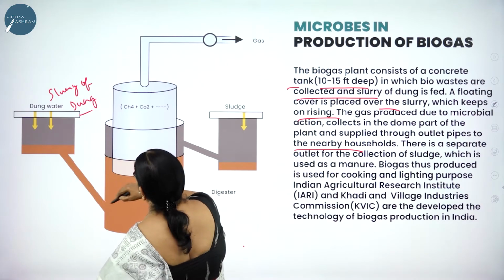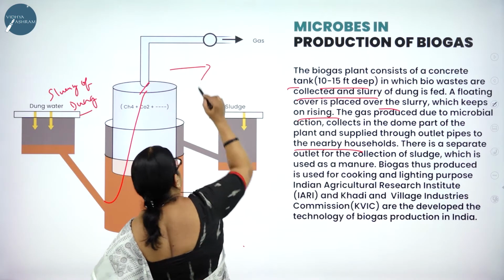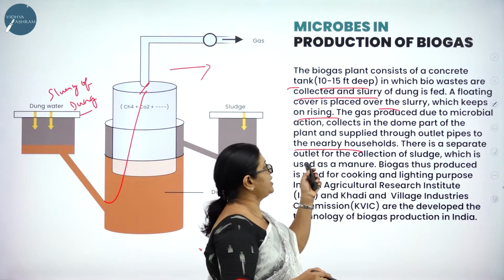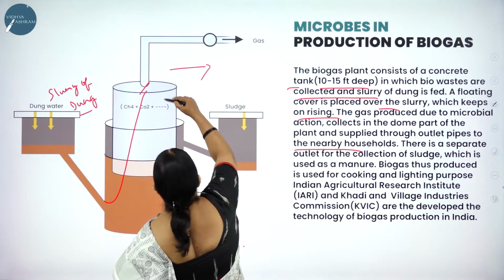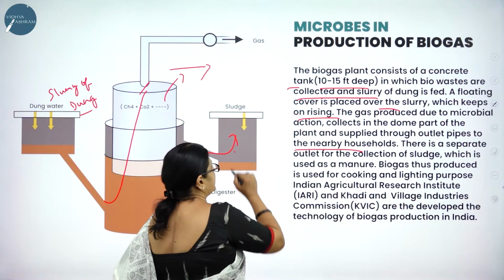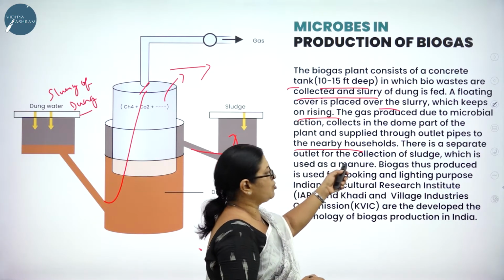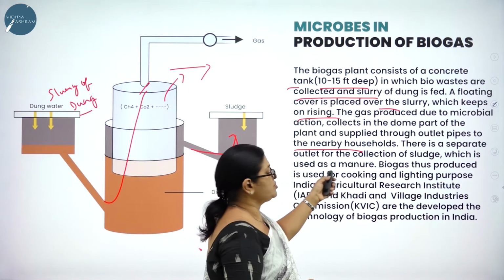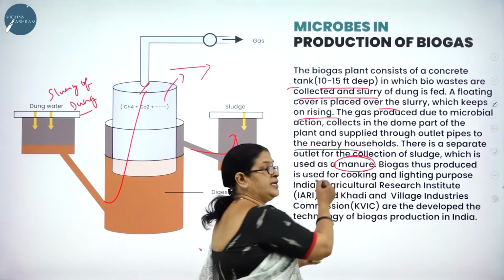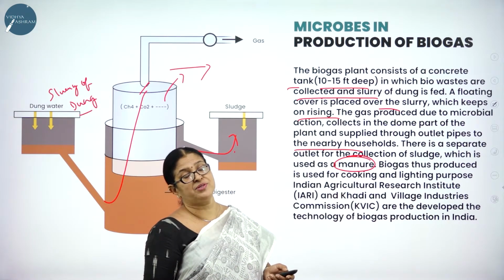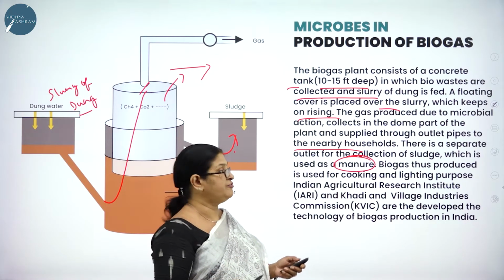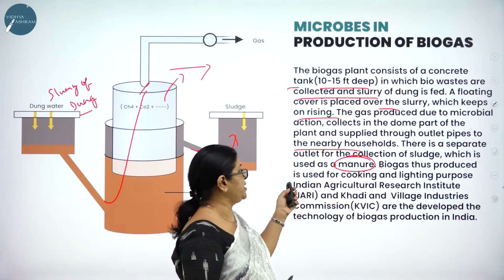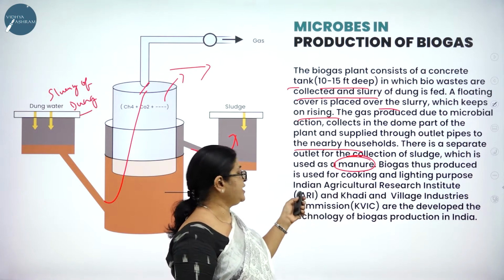So like this, it is collected here in the digester. There is a separate outlet for the collection of the sludge. Here you can see only the gas is produced and the remaining sludge is collected, which is used as a manure. See, here the biogas can be used, as well as the sludge as a fertilizer. Biogas thus produced is used for cooking and lighting purposes.